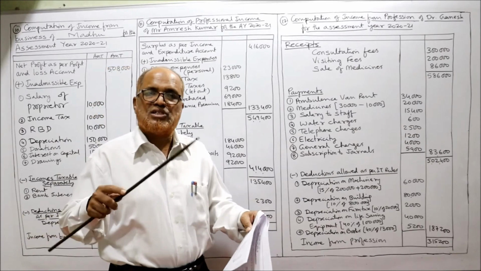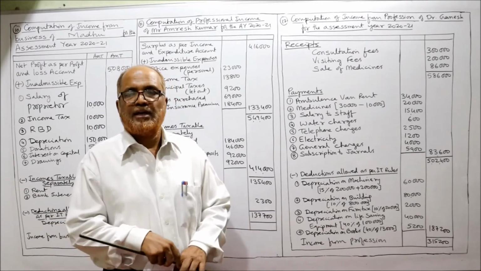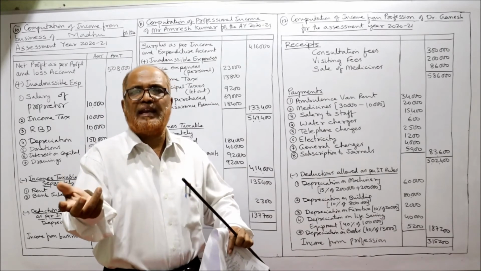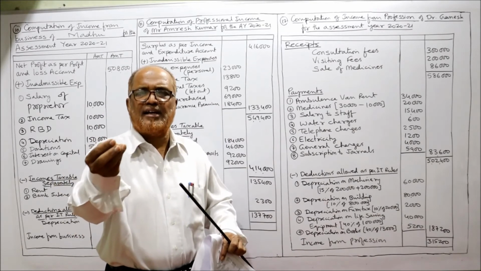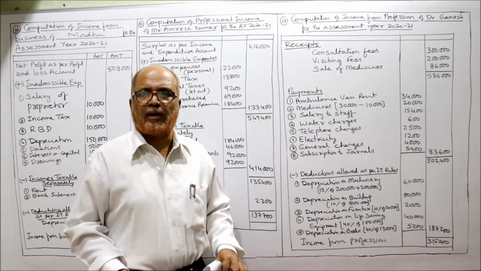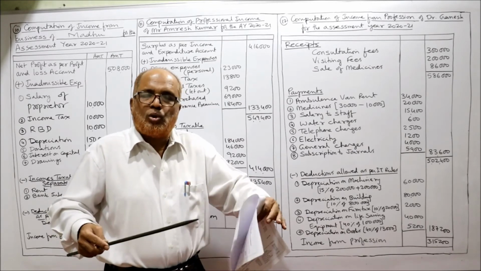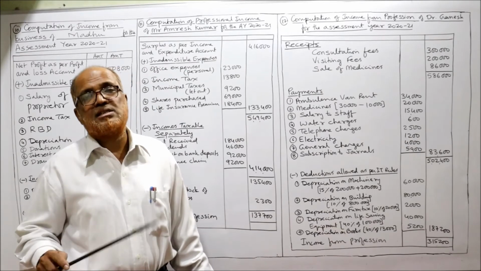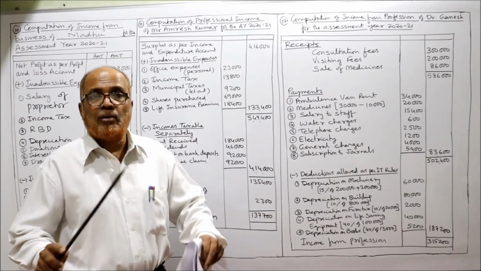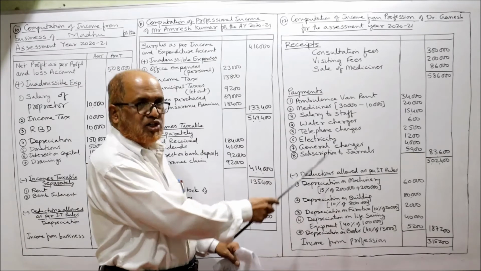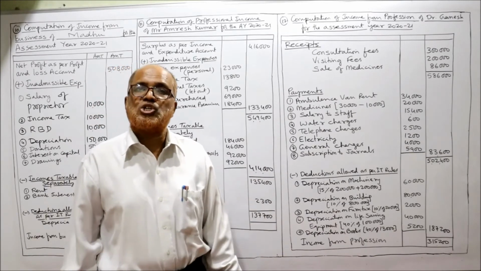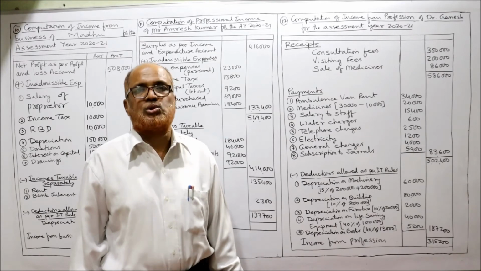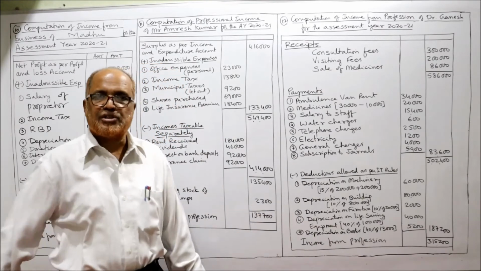There is a difference between journals and books. Journals are periodicals. The life of a journal is very short. In 15 days or 1 month, its life will be over. So subscription to journals is a revenue expenditure. When books are purchased, it's a capital expenditure, so books purchased will not be allowed as deduction. But depreciation is allowed on books as per the income tax rules. So later on we will give the deduction.